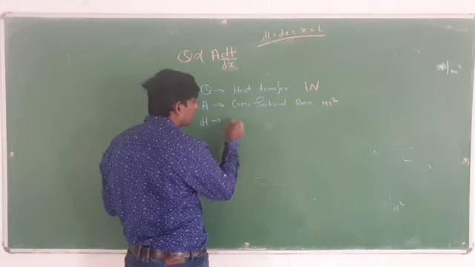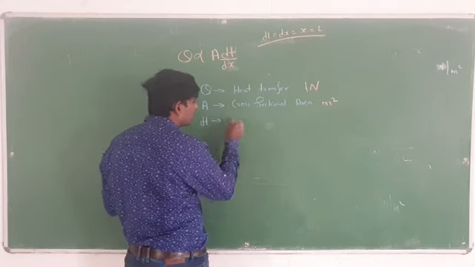Small q is known as the rate of heat transfer. So what is the unit here? Watt per meter square. And K, you have to remember the K also.